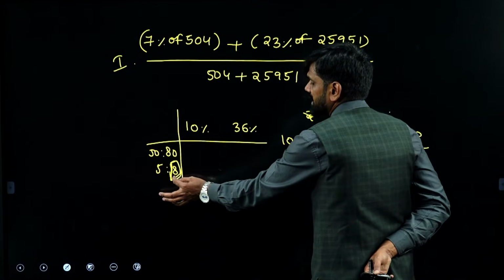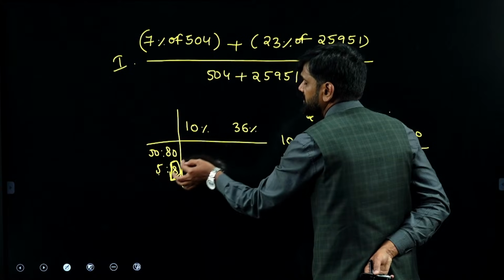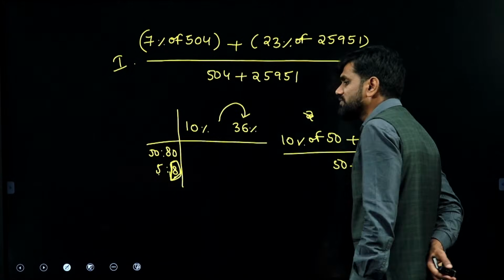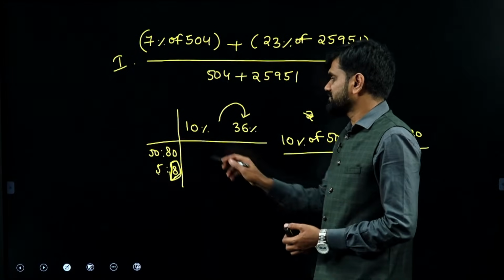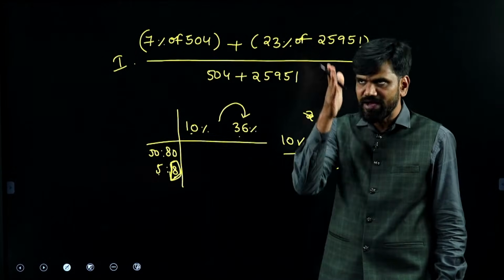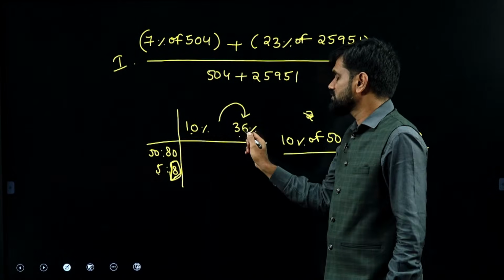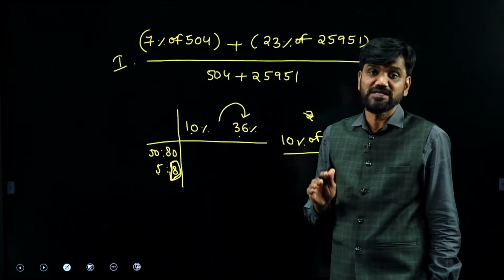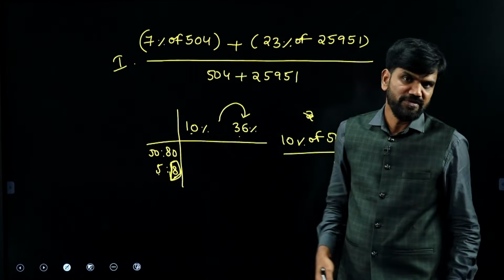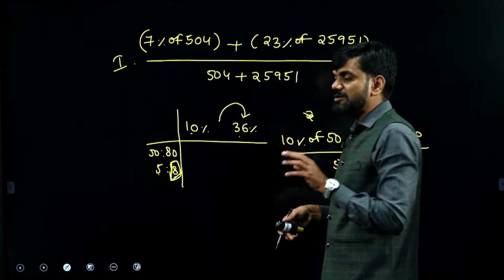So as this is something like 5 here, 8 over here, this is more in quantity, so your answer will be more towards this side. More towards that side means, what is the middle of 10 and 36? Middle means average you take. 10 and 36 average is 23. As your answer is supposed to be more nearer to 36, your answer has to be more than 23%. Just remember that much, that's enough. Whichever is having higher quantity, the answer will be more nearer to that. That point if you understand.